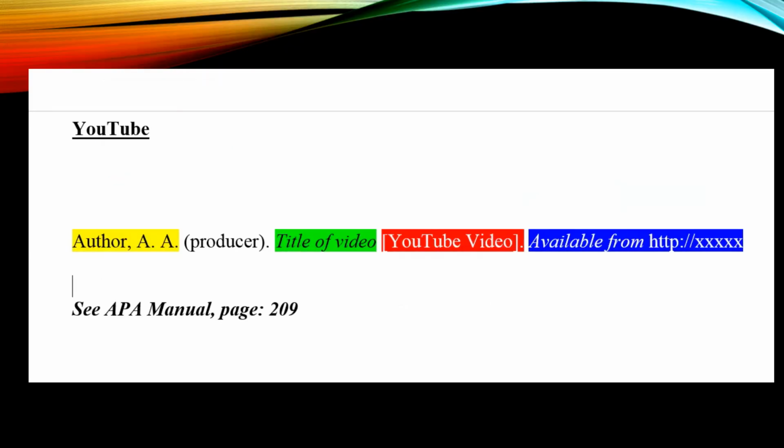While the APA manual does not have a listing for YouTube videos, it does include video as audiovisual material or media on page 209. And the general format is this. The author's last name followed by the first name and initials, and then in parentheses you write in producer, and then period followed by the title of the video in italics, and right afterwards you put the format in brackets.